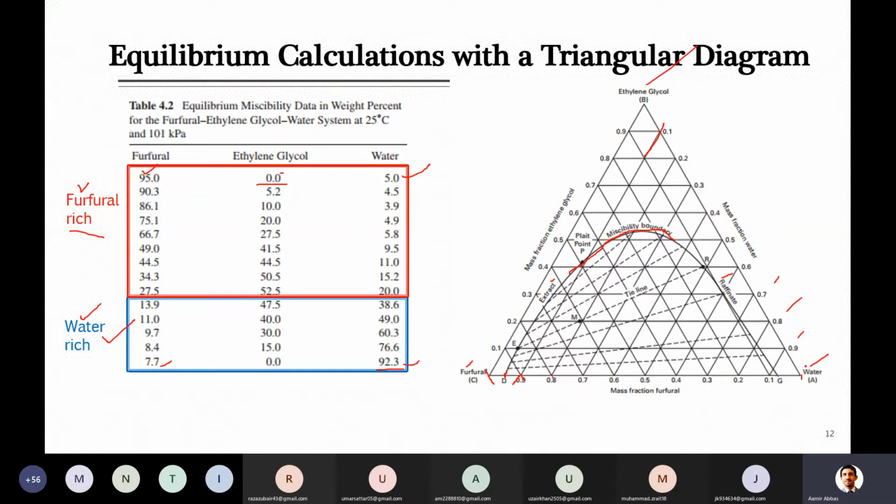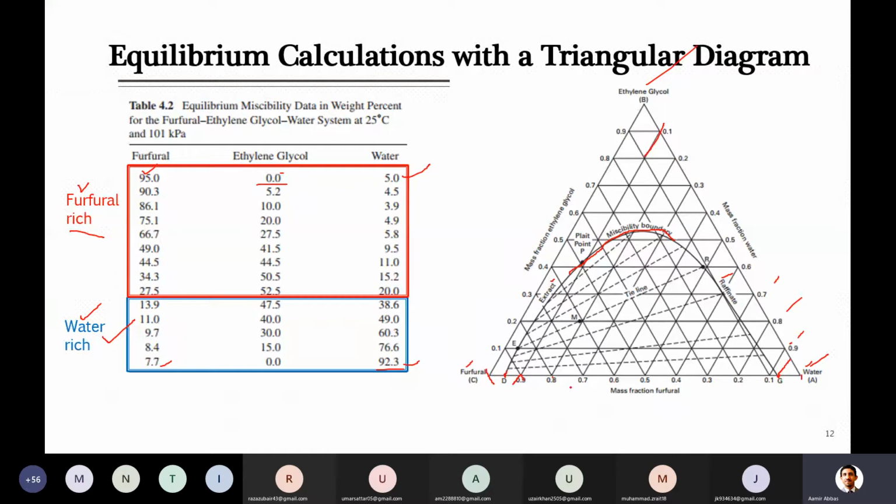So say water is 100%, and then water is 90%. Our point is 92.3. So after 90, 91, 92, somewhere here it is located, I think, fine. Here there will be a line for 92.3%, and the other component should be like 7%. So definitely this is the point, because it is a binary mixture.